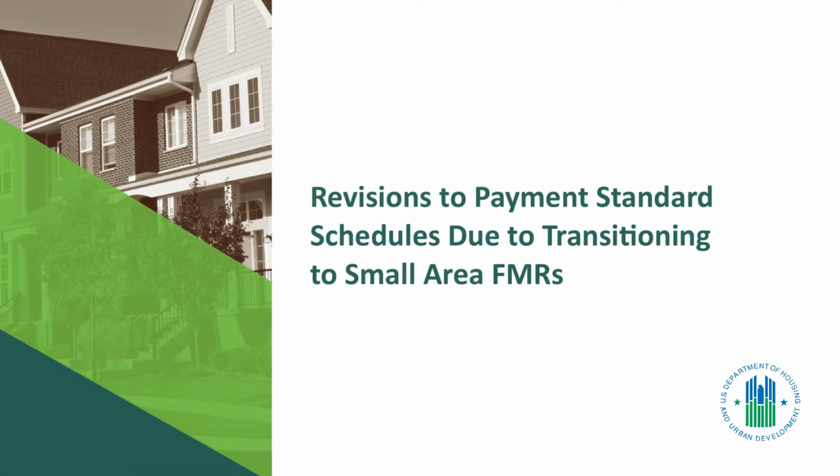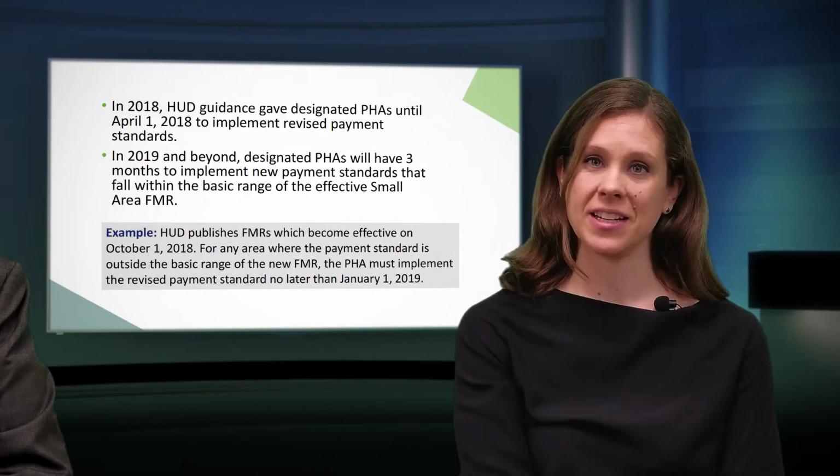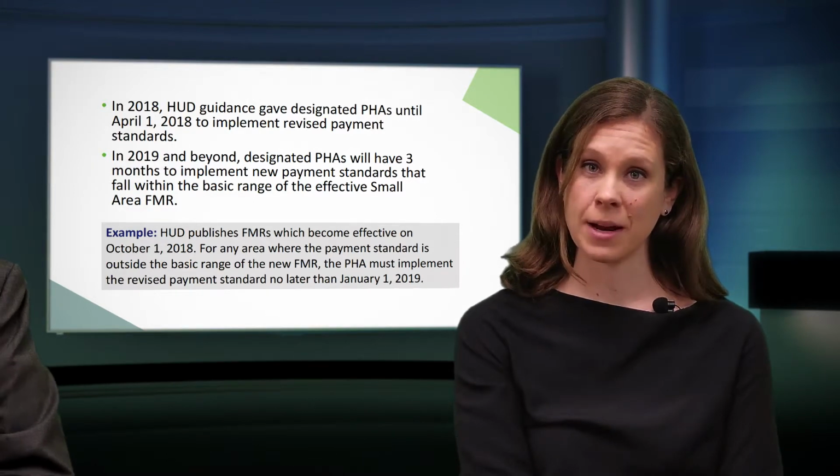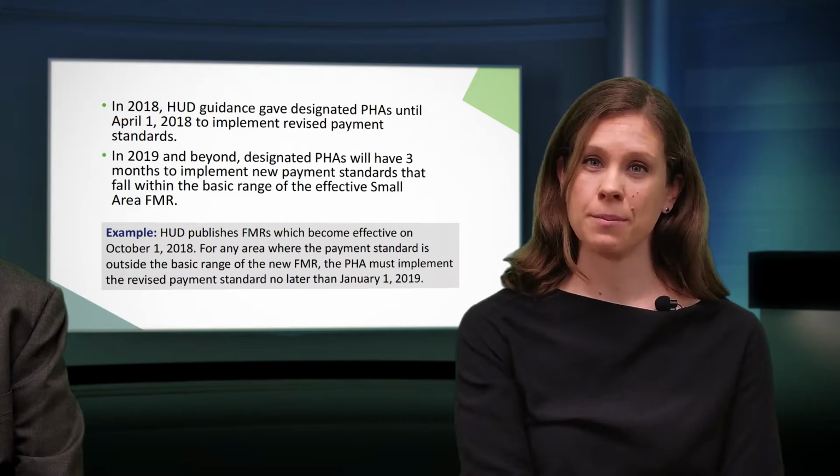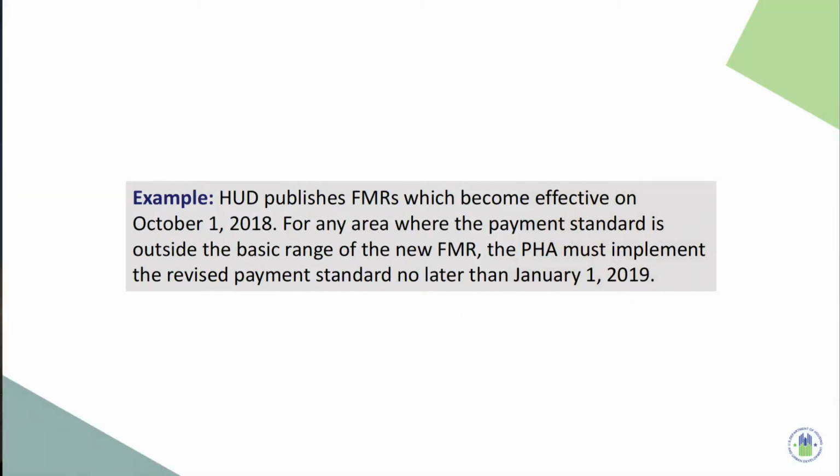In fiscal year 2018, HUD expects PHAs in designated small area FMR areas to implement revised payment standards no later than April 1st, 2018. In fiscal year 2019 and beyond, PHAs will have 3 months from the time newly posted FMRs are effective to revise payment standards if needed to stay within the basic range. For example, if HUD publishes FMRs that become effective on October 1, 2018, and the new standards fall outside the basic range, the PHA would need to implement a revised payment standard schedule that is effective no later than January 1, 2019.